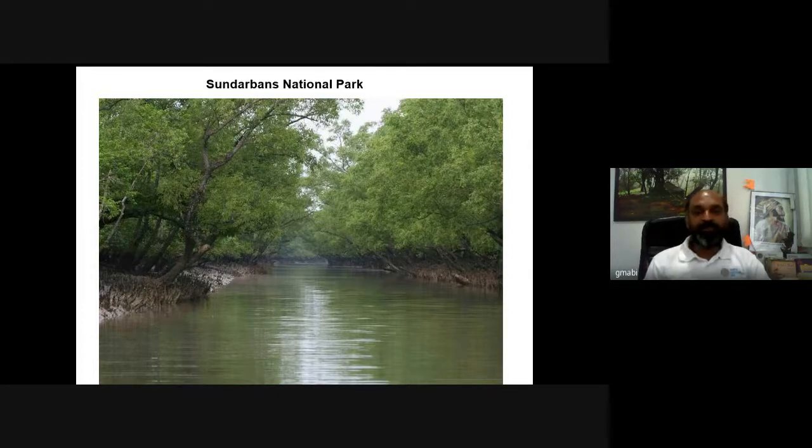Sundarban is basically a mangrove area. It's an ecotonal region, an estuarine region where fresh water and marine water meet. Estuarine ecosystems are among the world's most productive ecosystems. So one must visit Sundarban to study these things.